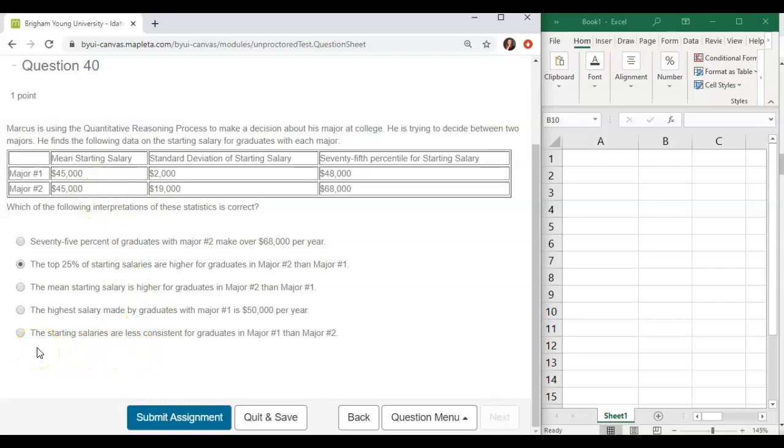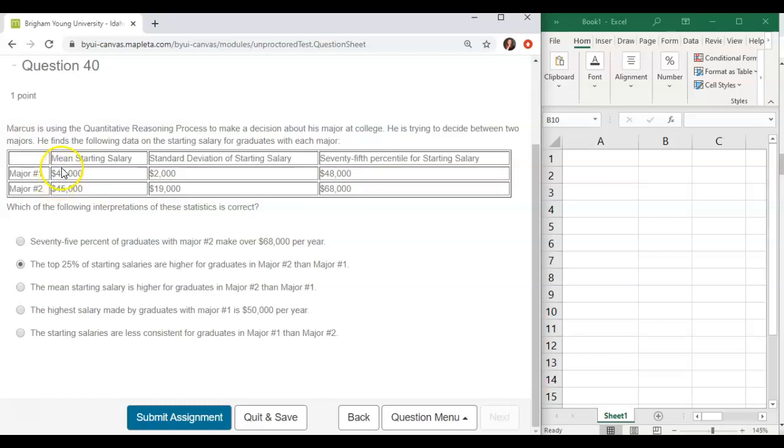The last one: the starting salaries are less consistent for graduates in major number 1 than major number 2. The salaries here actually have much less spread in major number 1 than major number 2. Major number 2 has a very high standard deviation, meaning that their starting salaries are much more diverse, and there will be some of them that are much lower than 45,000. One standard deviation in major 1 goes from 43,000, because it's 2,000 below, to 47,000, 2,000 above.